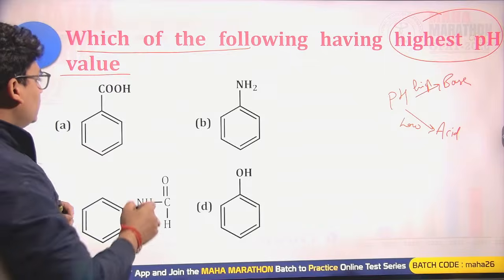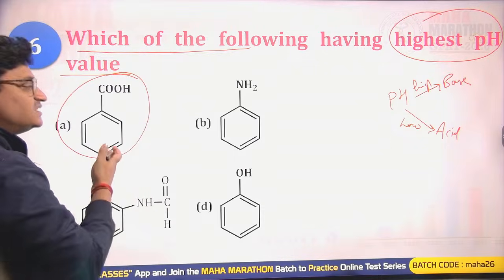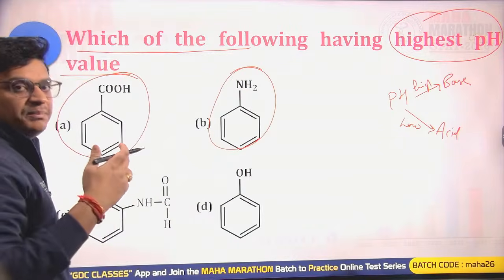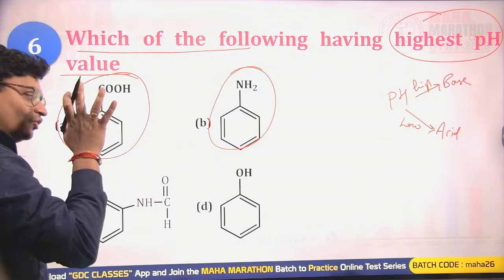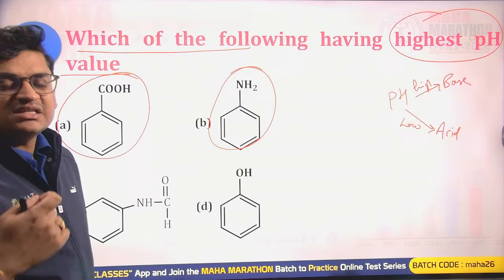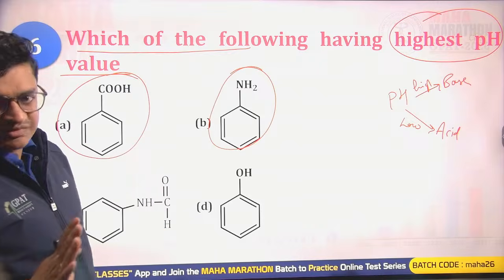All right. So this is benzoic acid. It's the acid. This is aniline. Yes, aniline is known as a better base than the benzoic acid. So which of the given structures will be having the highest base strength, highest basicity? That is going to be having the highest pH value.